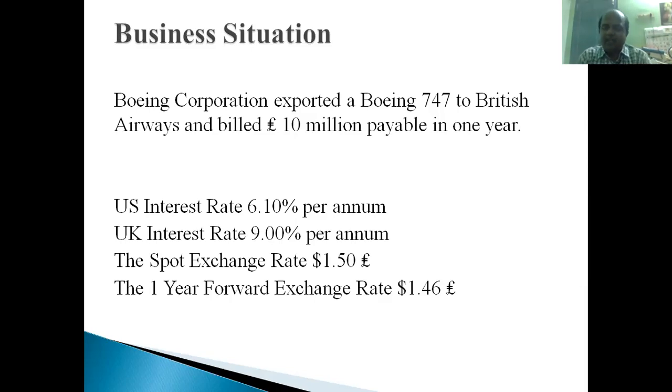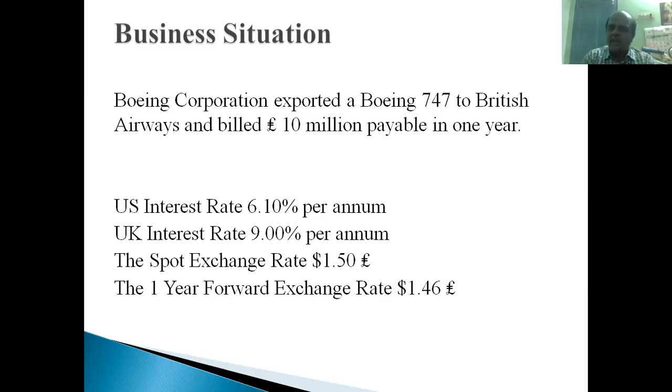Forward exchange rate: we have a futures market. In future, what is the exchange rate that we decide now itself? That is called the forward market. In that market, the forward exchange rate is $1.46 per pound. Right? This $1.46 per pound available in the forward market, we can take it as a clue. The 1 year forward exchange rate is $1.46 per pound.